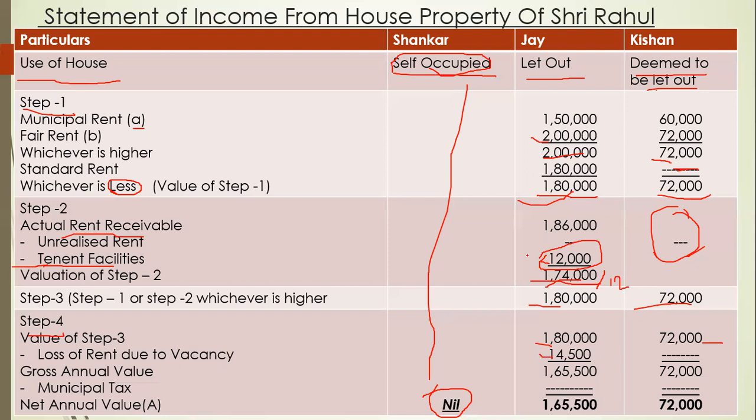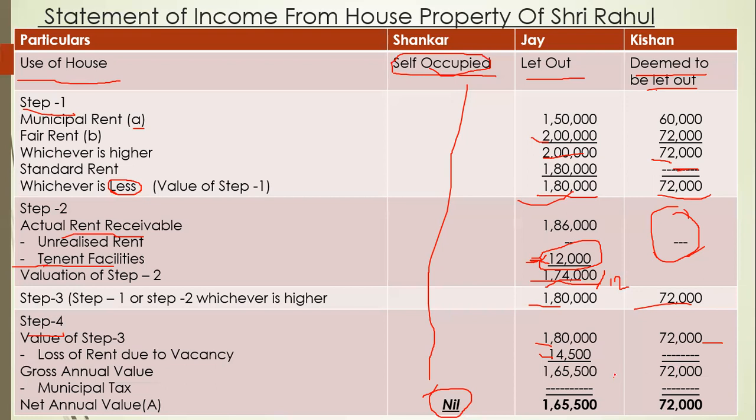But always remember to deduct tenant facility. Without tenant facility deduction, you cannot find out the lost rent of vacancy, if tenant facilities are there. So 14,500 is the loss due to vacancy. So 1,80,000 minus 14,500 is 1,65,500. Here there is no loss due to vacancy, so 72,000 will remain the same.